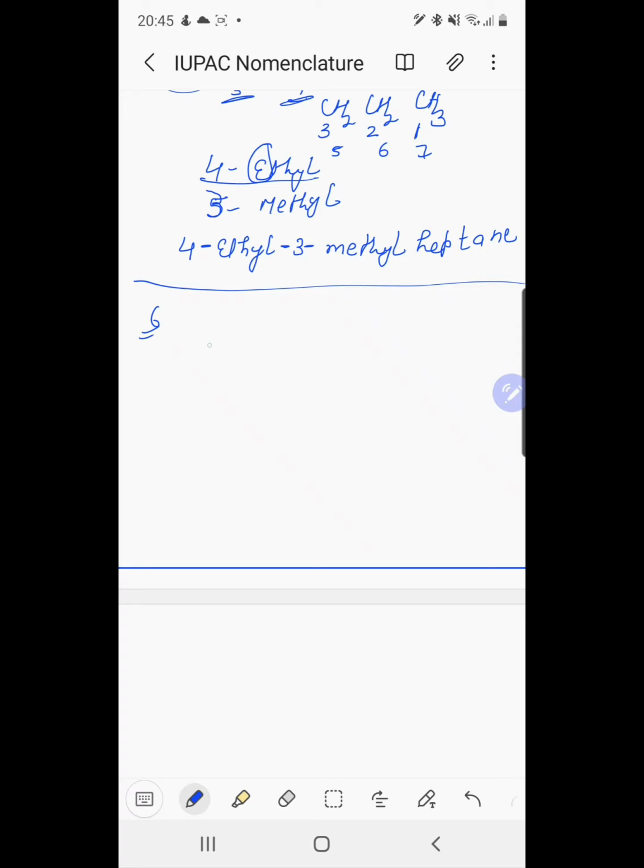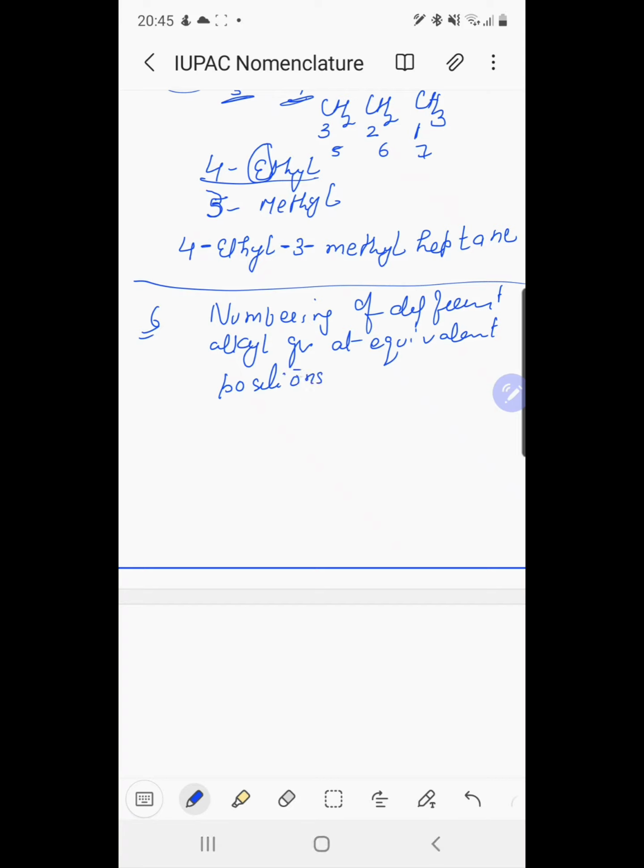Now the next rule is numbering of different alkyl groups at equivalent positions. If two different alkyl groups are present at equivalent positions, the numbering of the parent chain is done in such a way that the alkyl group which comes first in the alphabetical order gets the lowest number.